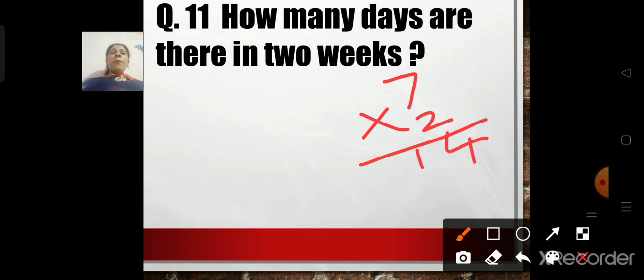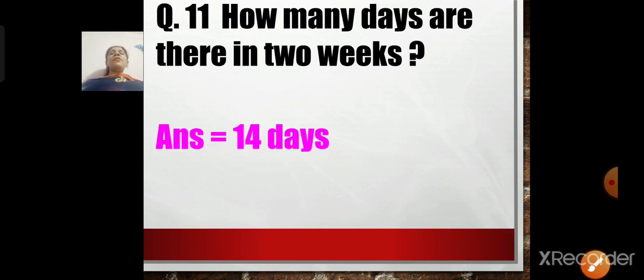So, in 1 week, if there are 7 days, in 2 weeks, there will be how many days? 14 days. Correct. So, how many days are there in 2 weeks? 14 days. In 1 week, 7 days. Correct?